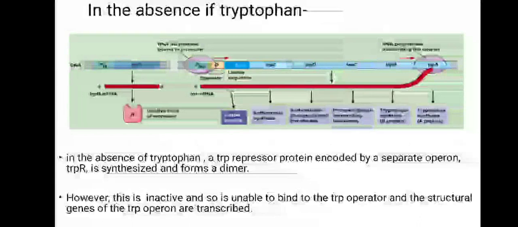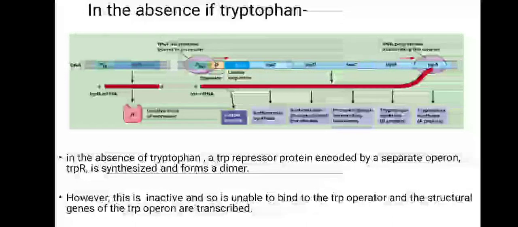Now in the absence of tryptophan, the repressor is not bound to the operator and the operon is derepressed. That is, in the absence of tryptophan, the free trp repressor cannot bind to the operator site, and the RNA polymerase can therefore move past the operator and transcribe the trp operon genes, giving the cell the capability to synthesize tryptophan. So in the absence of tryptophan, the repressor is in an inactive form and it is not able to bind to the operator.